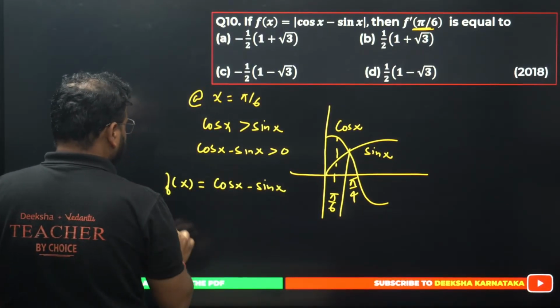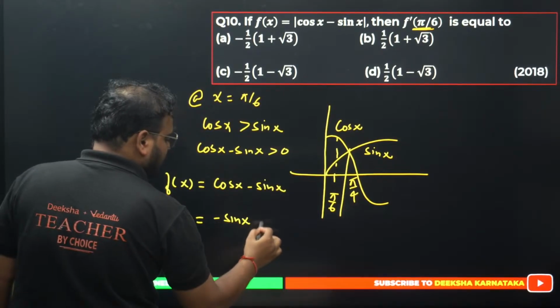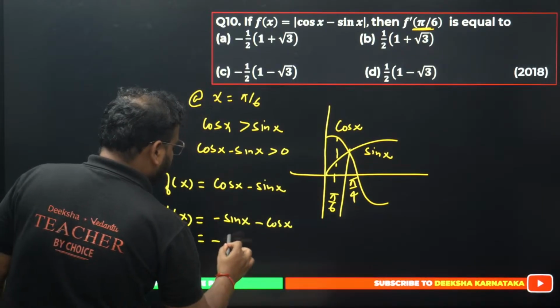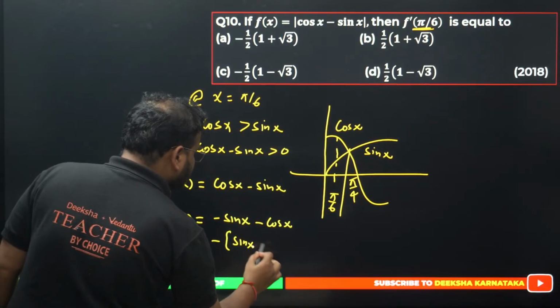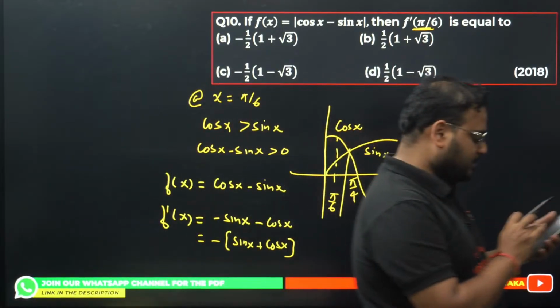What is the next part? Derivative. Differentiate it now. You get this as minus sin x. This will become, sin derivative is cos, so minus cos x. Take minus common, you have sin x plus cos x, guys. Your answer is sin x plus cos x.